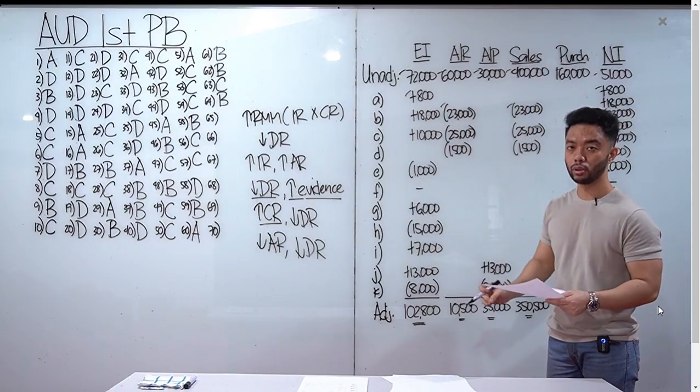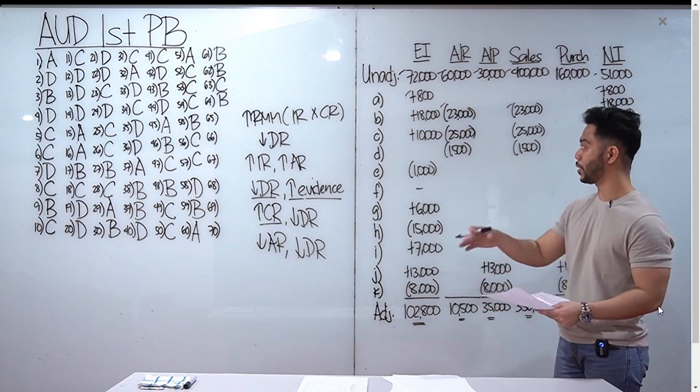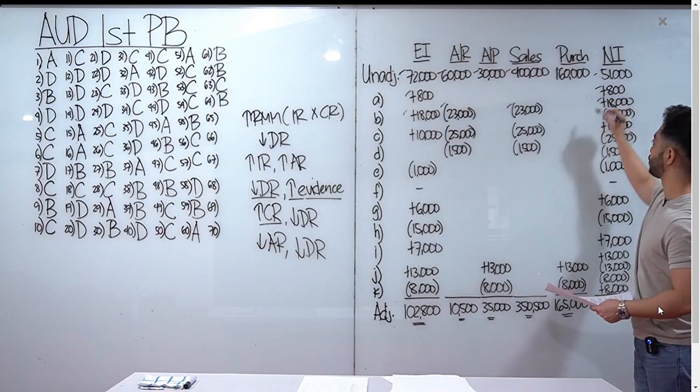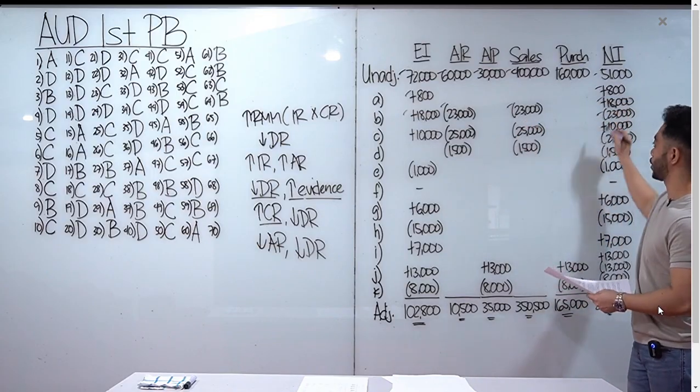And then, nakalagay in-exclude daw, dapat included kasi sa'yo pa rin yun. Okay? Wala pa namang sale. Sa'yo pa rin yan. So, plus 18, meron siyang direct relationship sa net income, plus 18. Siyempre, yung sales, bababa mo rin yung net income.